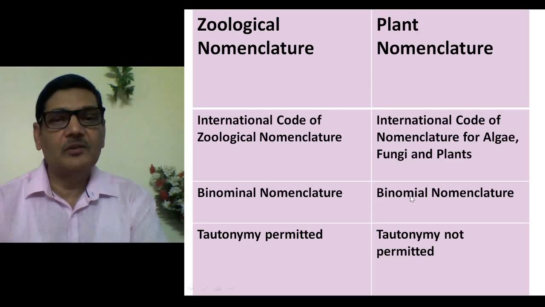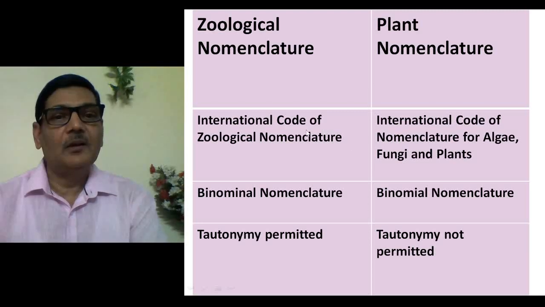And plant biologists, they use the term binomial nomenclature. See, the meaning of this first one is to name nomenclature. That is, two separate names are used for genus and species, and both names could be same, or both could be different. So that is binomial nomenclature. And in case of binomial nomenclature also, the generic and species name are written, but these two words, that is genus word and the species word, must be different.